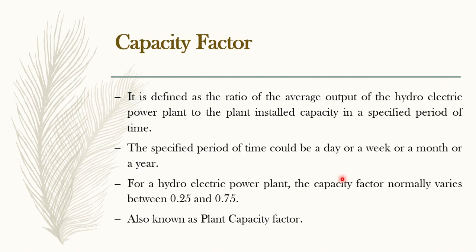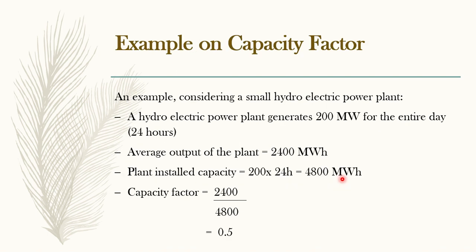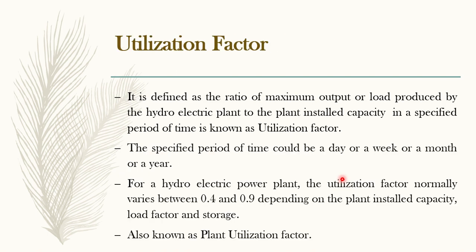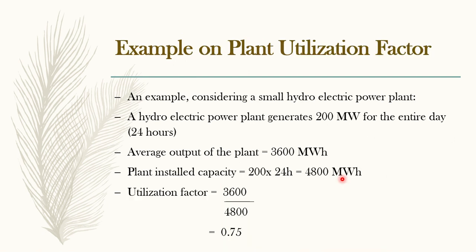Capacity factor means the average of all the power production in a specified time period by the installed capacity will give us capacity factor. Next is utilization factor. In those all readings in a specified time period, one reading will be obviously maximum when compared to others. That maximum output by the installed capacity will give you the utilization factor.